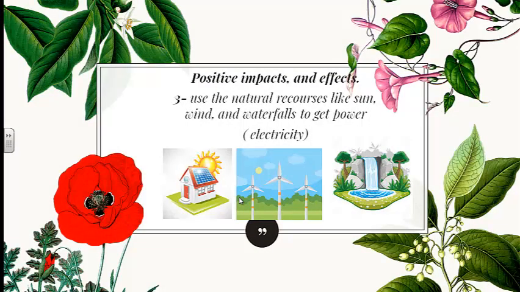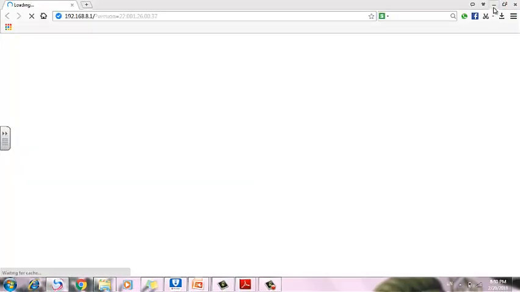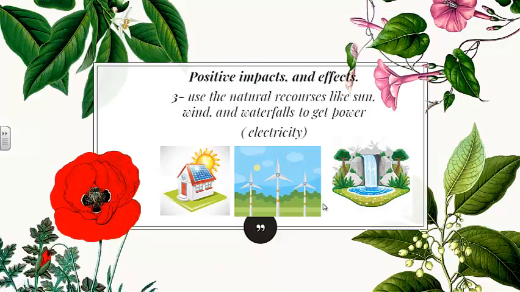Positive impacts and effects also include using natural resources like sun, winds, and waterfalls to get power or electricity. How? Didn't we say before in grade 2 that we get electricity from different sources? One of them was charcoal, which is the black stuff. They burn it in factories and companies to turn the generator to get electricity, and this is a bad way because it pollutes the air. There is so much smoke coming out from this process that pollutes our air and makes our air unclean.